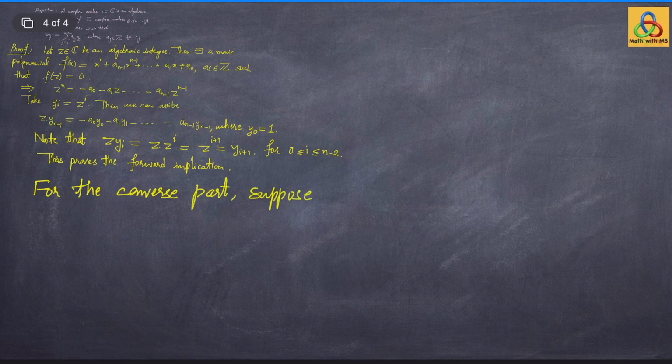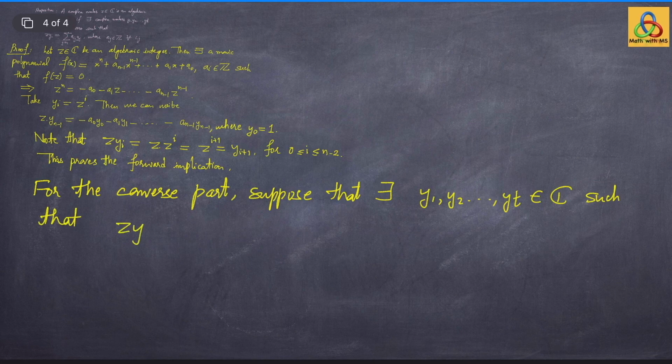Suppose that there exist y1, y2 and so on yt in C, not all 0, such that each z yi can be written as some integer linear combination of these yj's, summation aij yj, where j goes from 1 to t with aij's in integers.